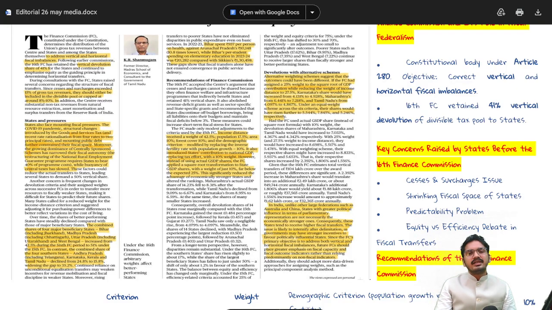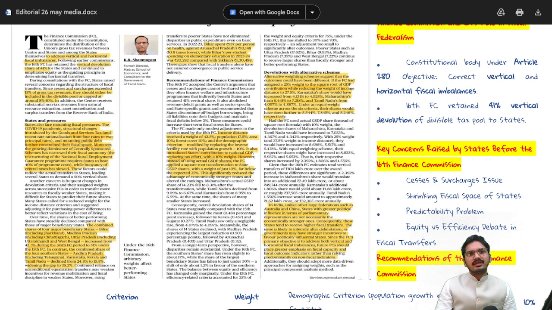The second issue is that even after the shrinking fiscal space of the states, the Finance Commission has taken the same stand as the previous Finance Commission for vertical devolution, that is 41%. They complain that even after the post-pandemic COVID shocks, the recent crisis, and the geopolitical situation, which equally affect the states as they affect the center, why was there no increase in vertical devolution?